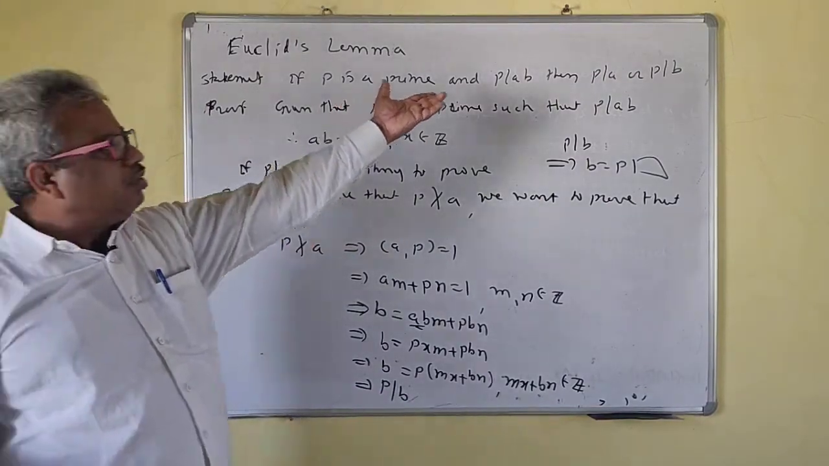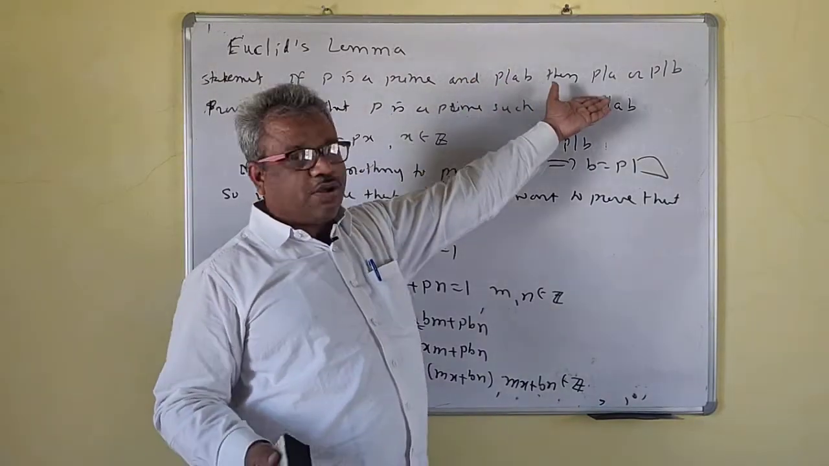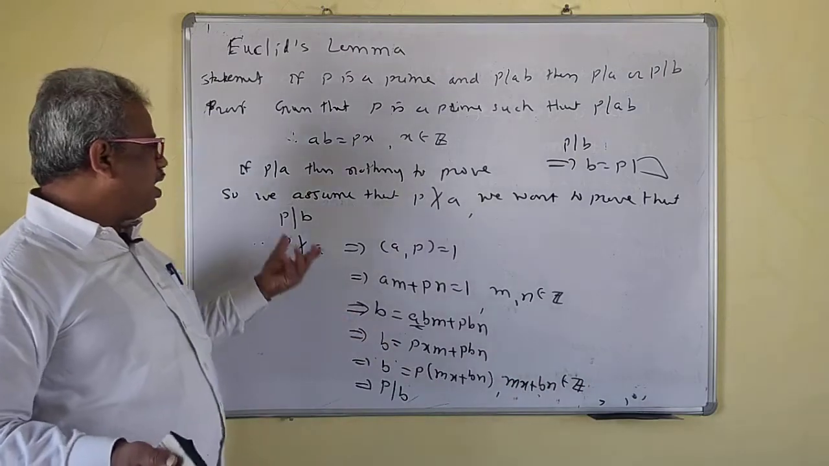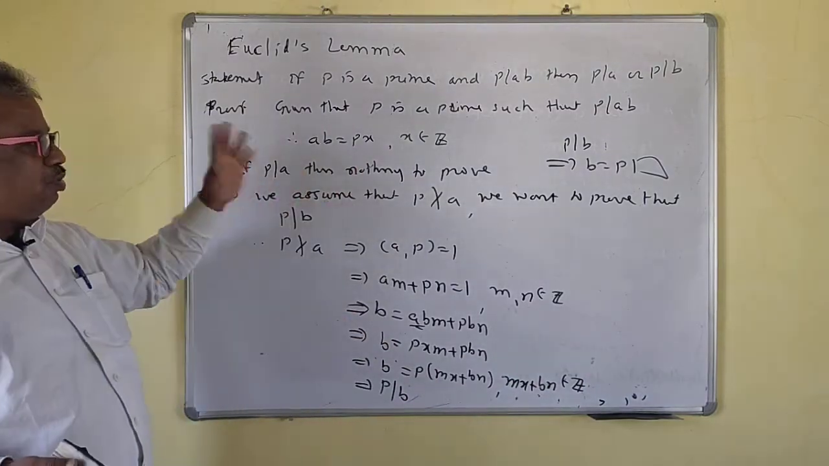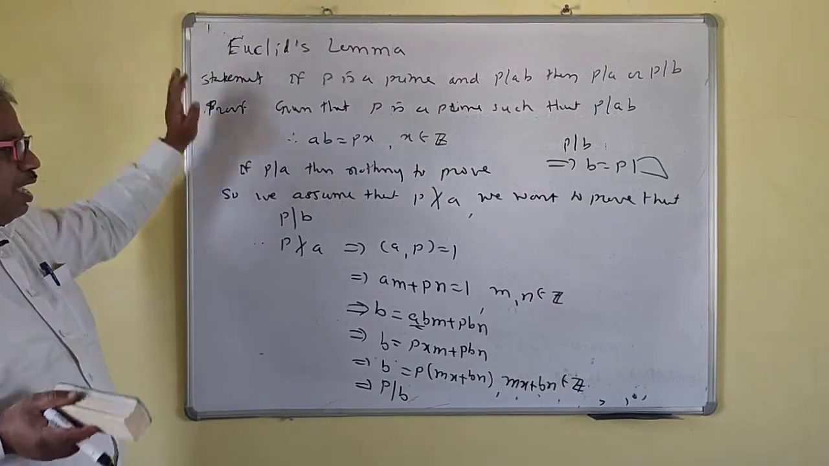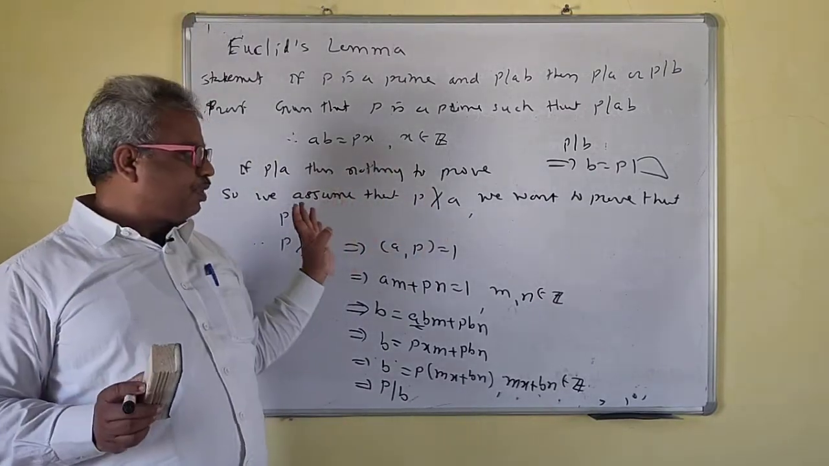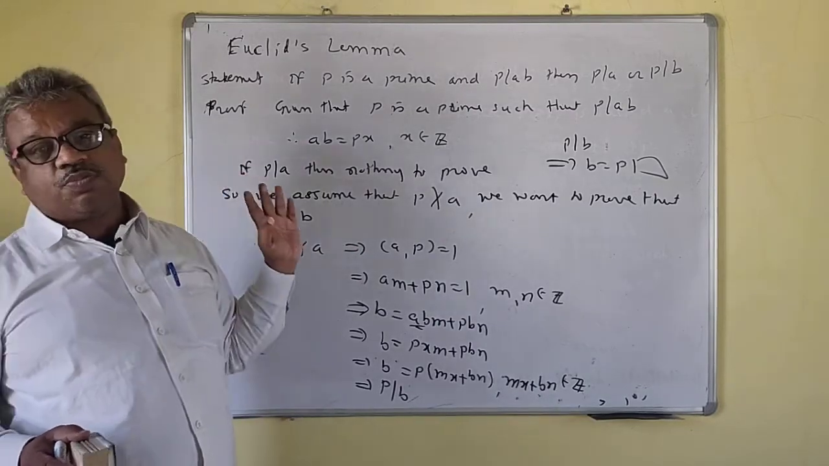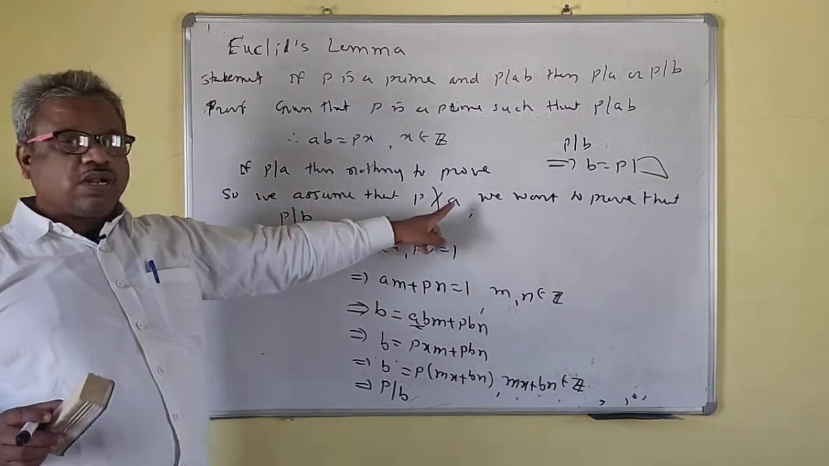What is our theorem? What is the outcome? Either P divides A or P divides B. If P already divides A, then we don't have to do anything here. So we assume that P does not divide A. Then we must prove that P divides B.